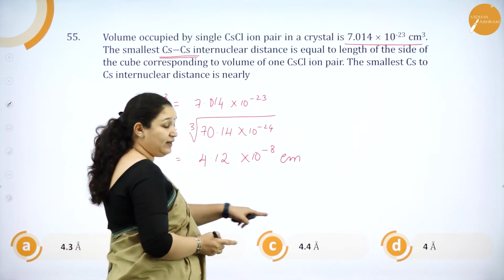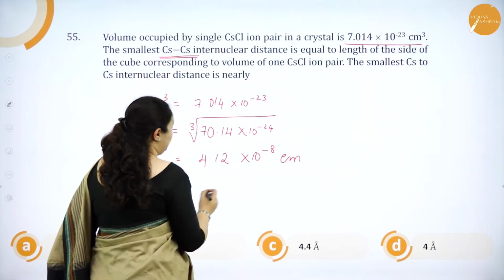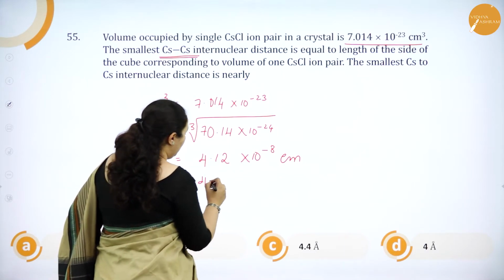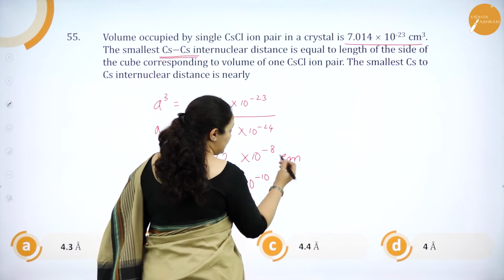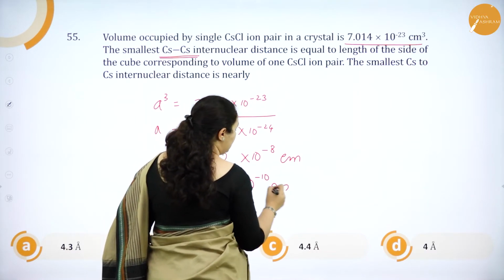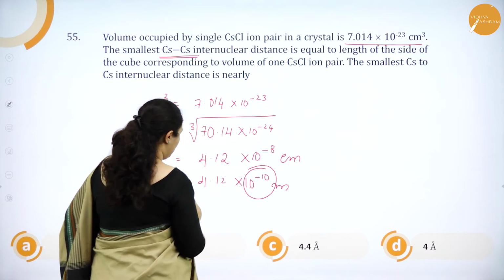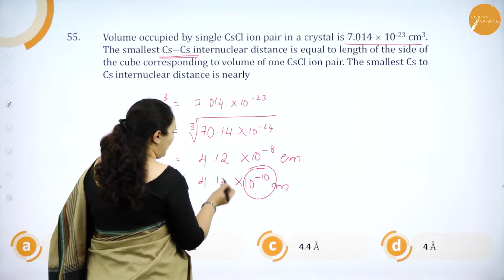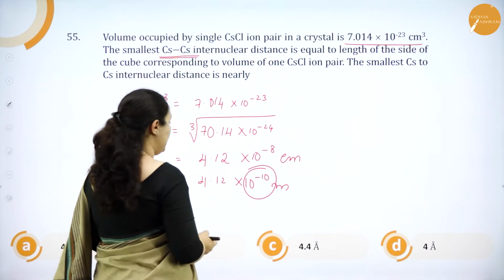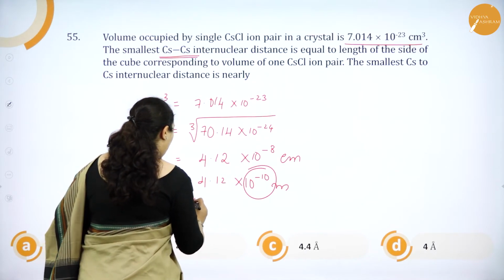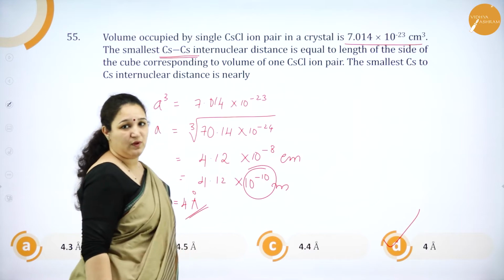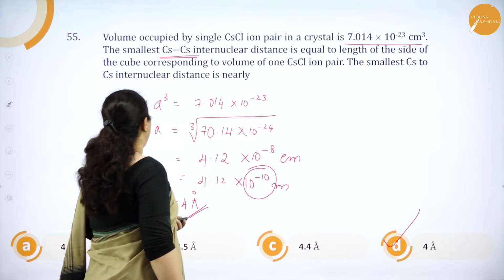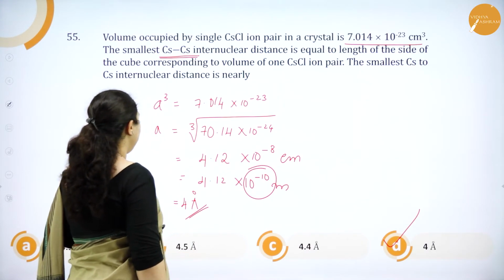I want it in angstrom, so it is 4.12 into 10 to the power minus 10. Centi means 10 power minus 2 meters. This is nothing but angstrom. So this is 4.1. The closest one is 4. So it is 4 angstrom is the answer, option D. Okay, so that's about the 55th question.